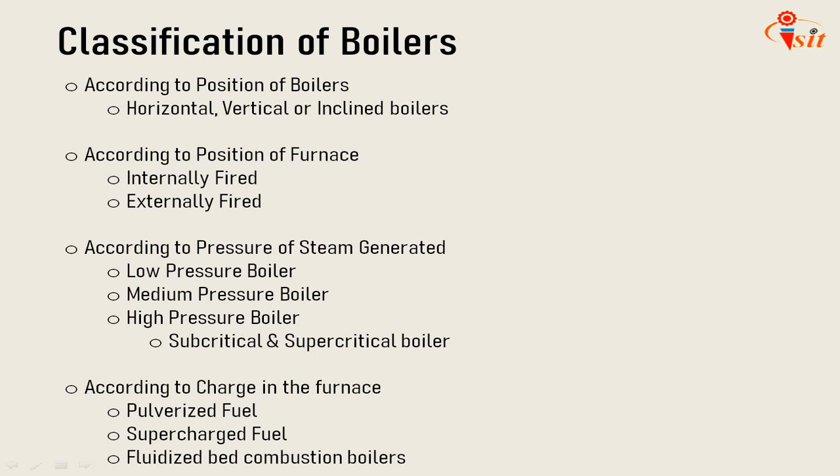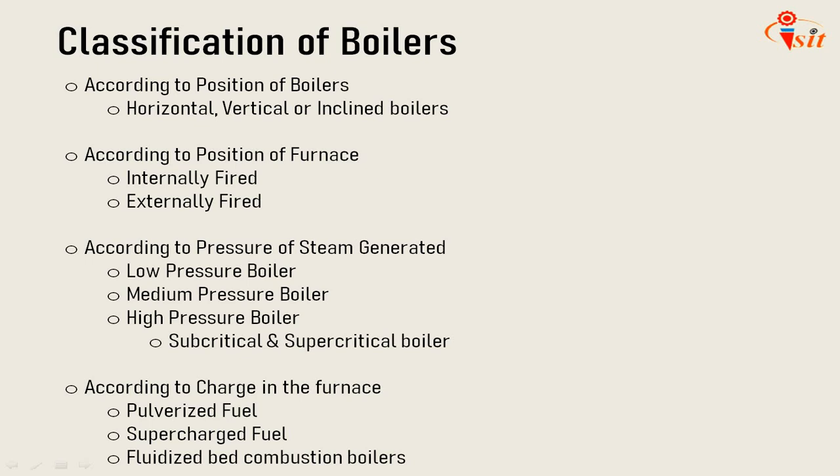Medium pressure boiler has a working steam pressure around 20 to 80 bar and is used for power generation or combined use of power generation and process heating. A high pressure boiler produces steam at a pressure more than 80 bar. So if the boiler is producing steam above 80 bar pressure, it is considered a high pressure boiler.